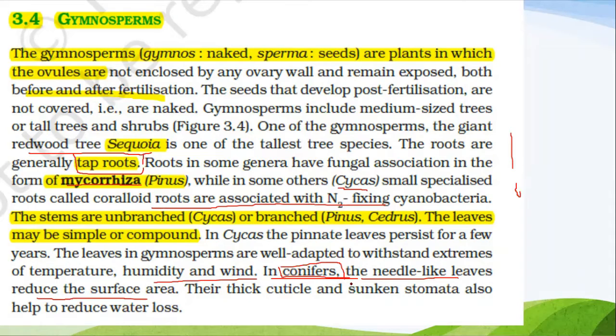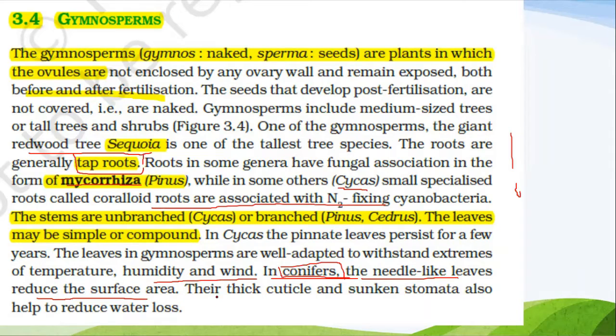In conifers, the needle-like leaves reduce the surface area. That is why they can withstand one of the lowest temperatures on Earth. The thick cuticle and sunken stomata also help to reduce water loss.